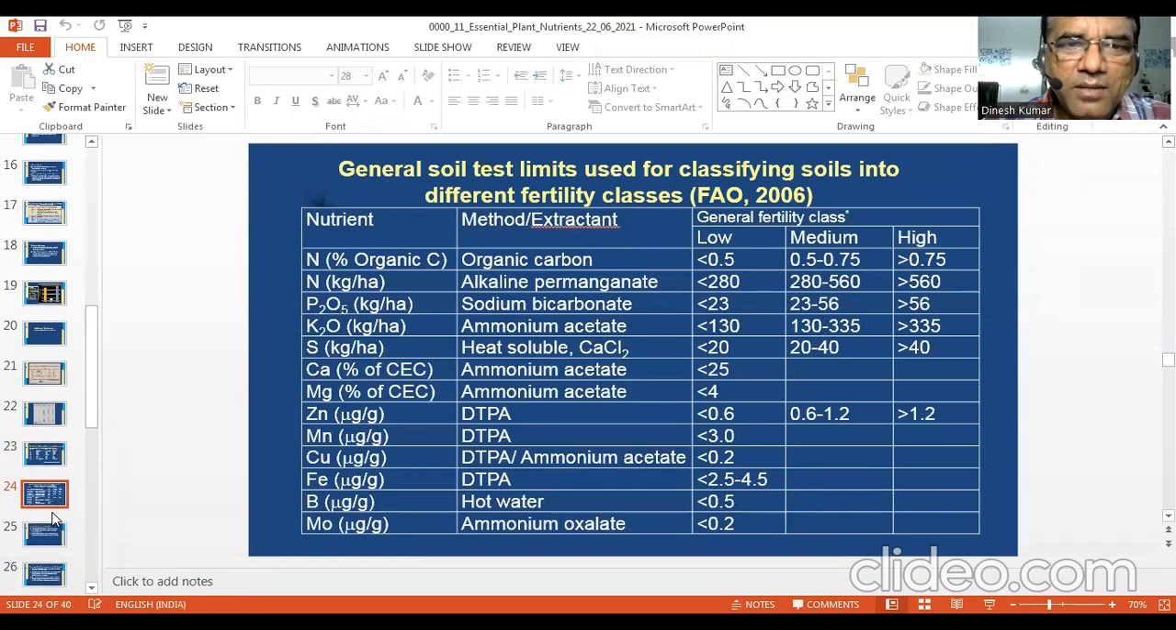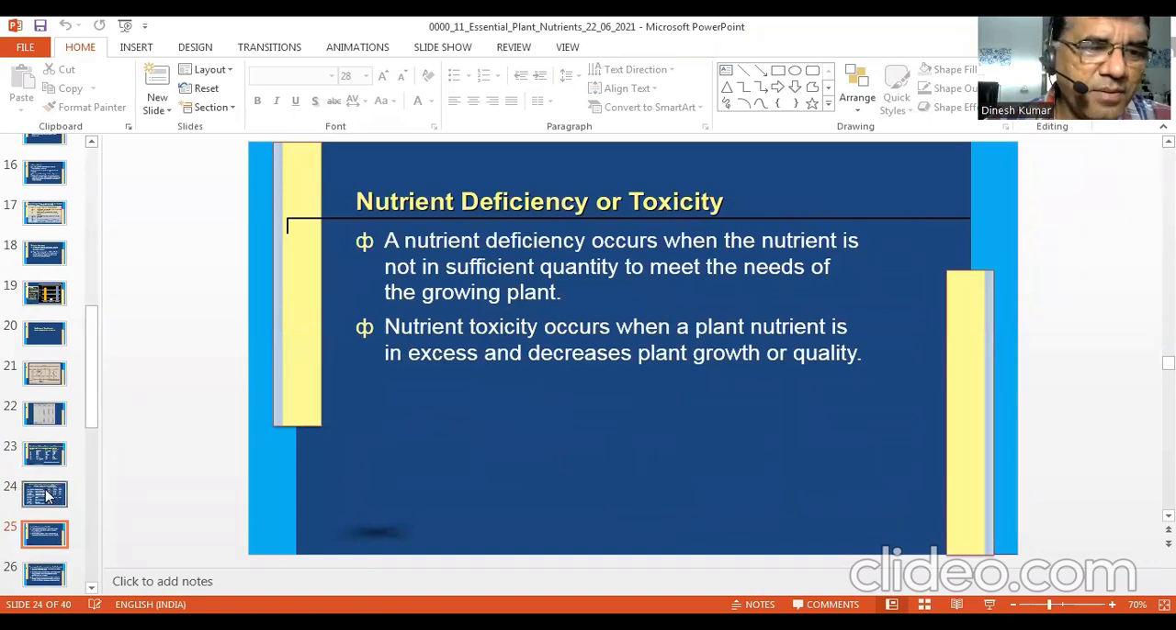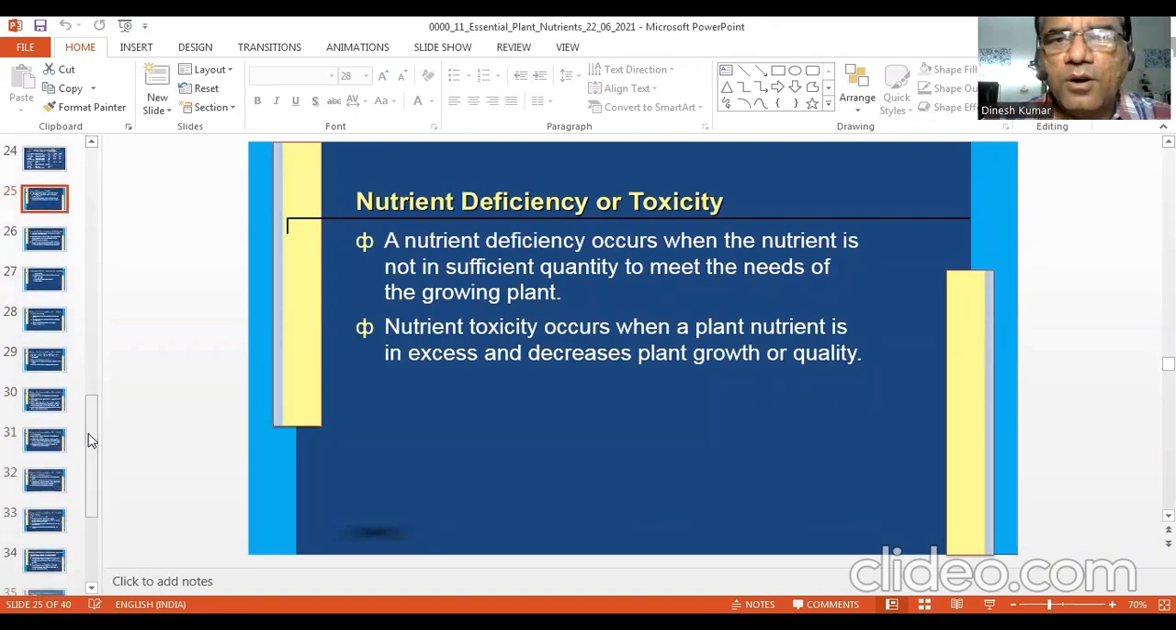And for soil, for other nutrients, I think you know about available nitrogen 280 to 560, more than 560. These I have already discussed in one of the lectures. Now we have 5 different categories in India. Now, nutrient deficiency or toxicity symptoms. Whenever there is short supply of nutrient, you will get deficiency, and whenever there is excess supply of nutrient, then you will get toxicity. It is so simple.